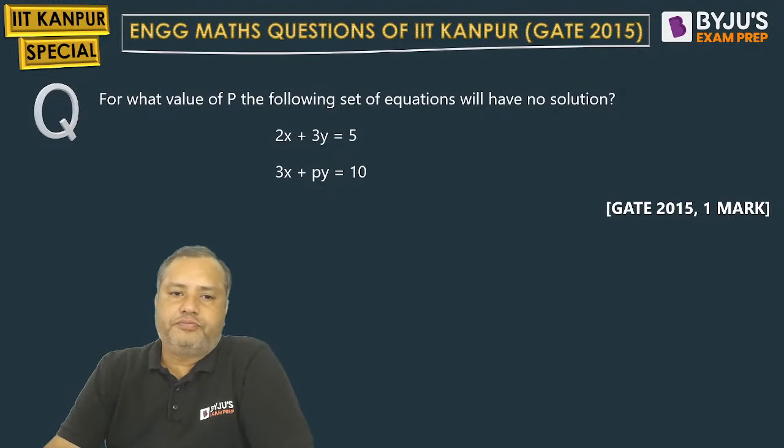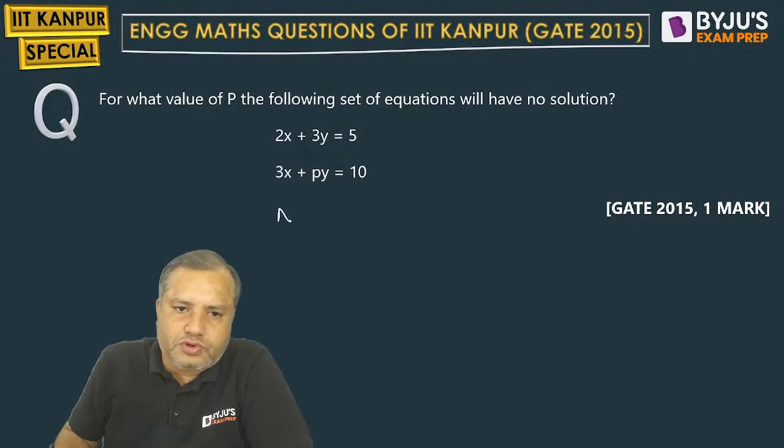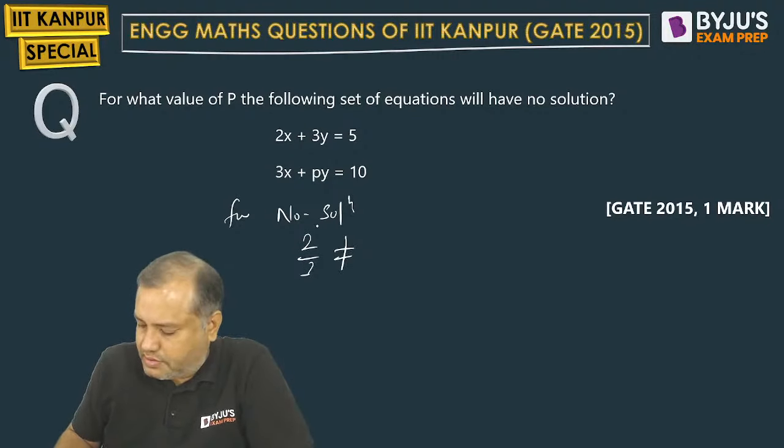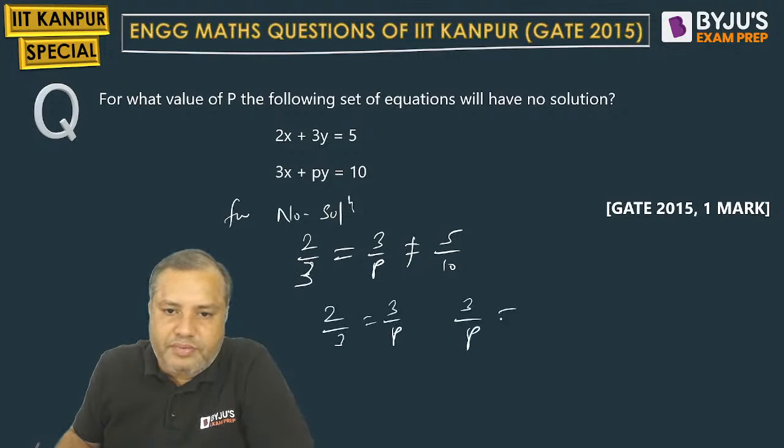For what value of P will the following set of equations have no solution? Students, for no solution, 2 by 3 should be equal to 3 by P and should not be equal to 5 by 10. So 2 by 3 equal to 3 by P and 3 by P not equal to 5 by 10, which is 1 by 2.